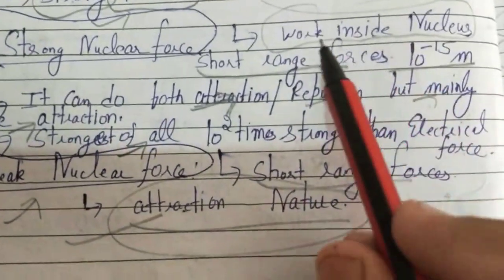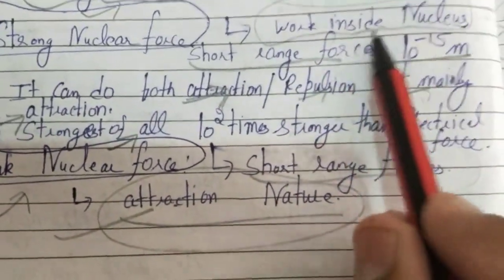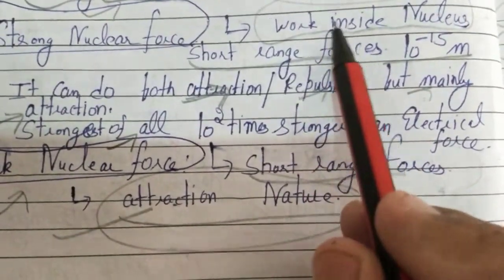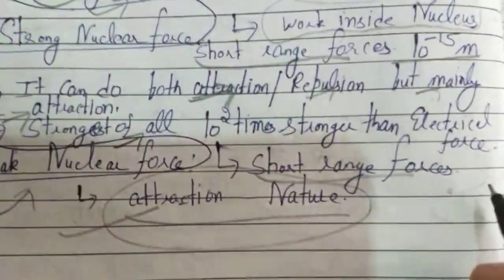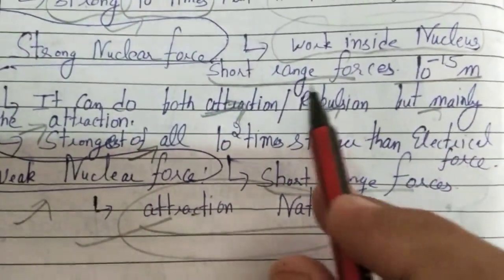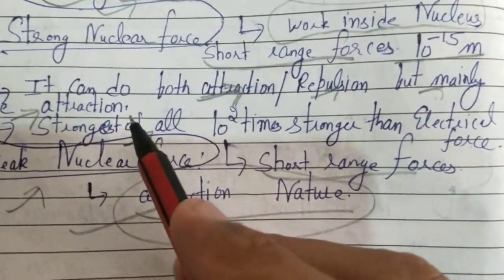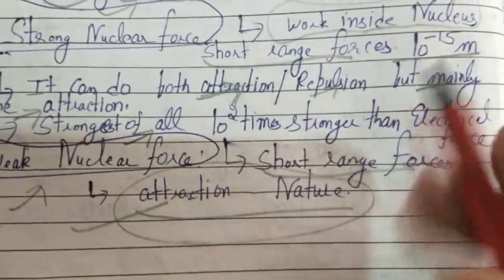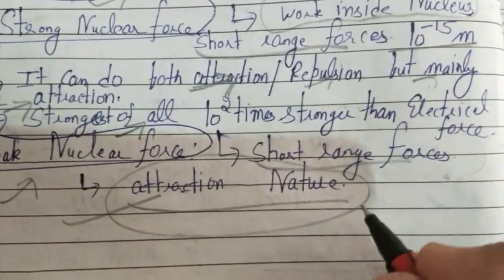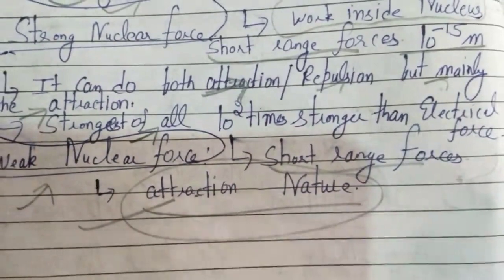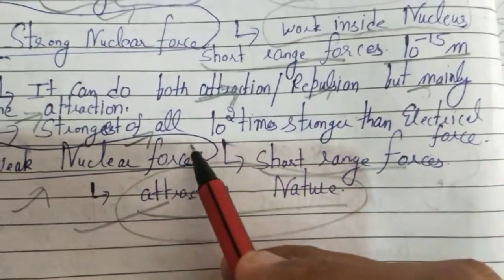Strong nuclear force acts inside the nucleus, and it is a short range force. It mainly does attraction but can also do repulsion. It is the strongest of all the forces. Range is small but strongest of all the forces.